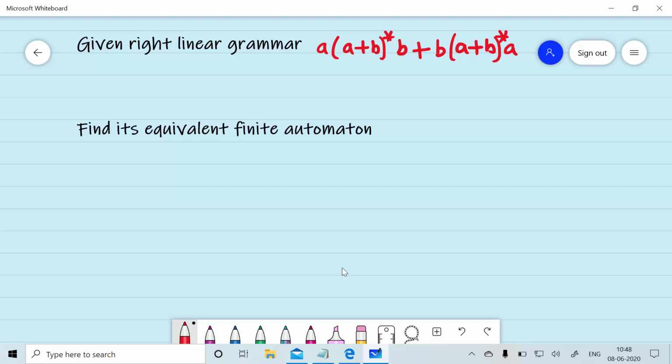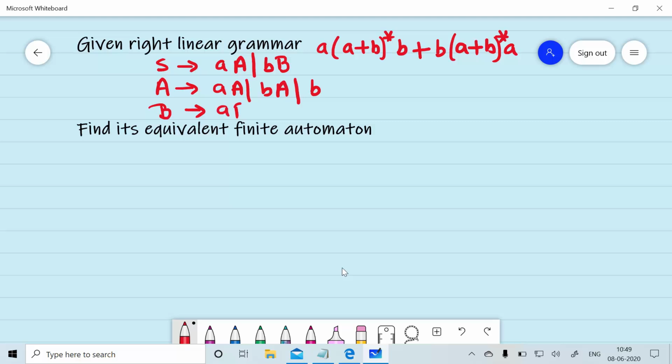Suppose the given right linear grammar is: S will give you aA or bB. A will give you any number of a and b terminated with b. Similarly, B will give you any number of b terminated with a. Now we are interested to convert this right linear grammar into equivalent finite automata.